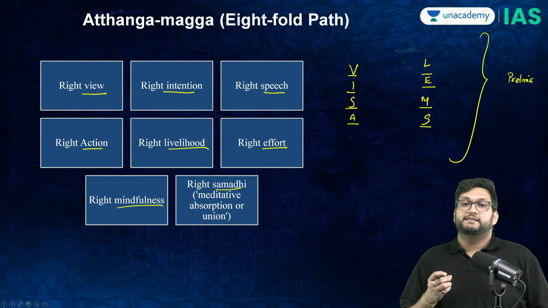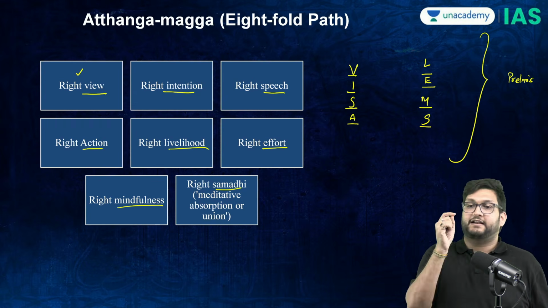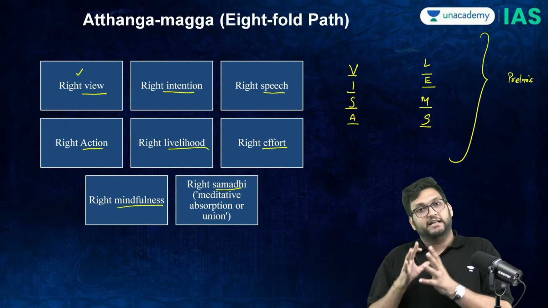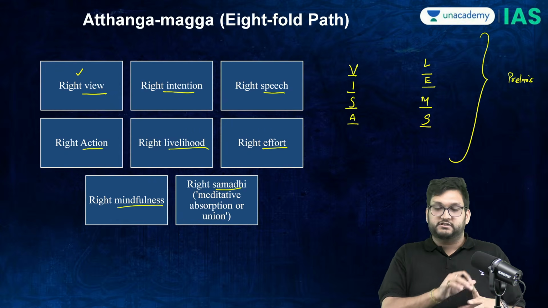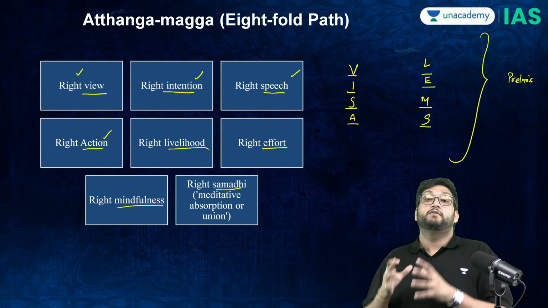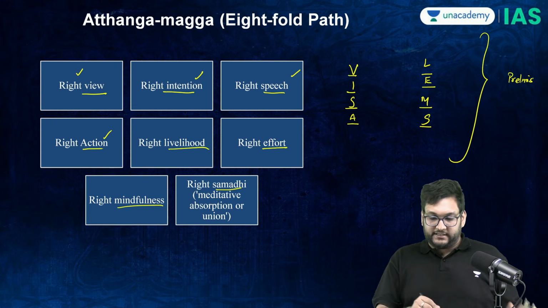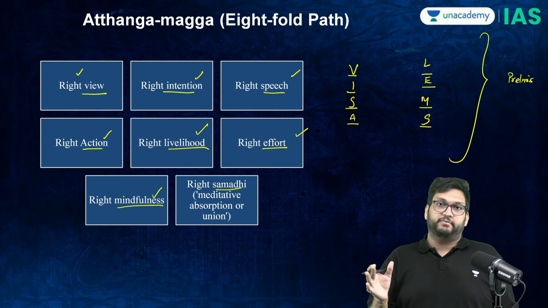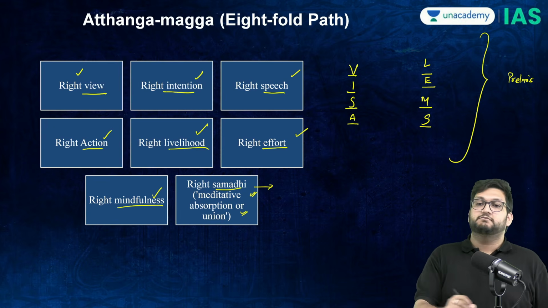Now, what does this mean? See, per se, UPSC has not asked a question on what is the eightfold path. But see, the word right here means good, right view towards things. But the intention should also be correct. What you say should also be good. What you do is also good, because there can be incongruence between intention, action, and speech. At the same point of time, your livelihood should be good. Your effort should be in the right direction. You should be thinking in the right way. That is livelihood, effort, and mindfulness. And last but not the least is right meditative practice. Meaning, when you meditate in the right way, then all these things will come to you.